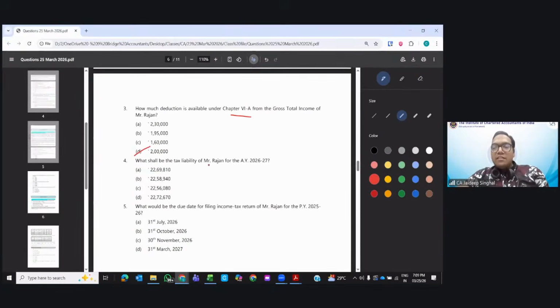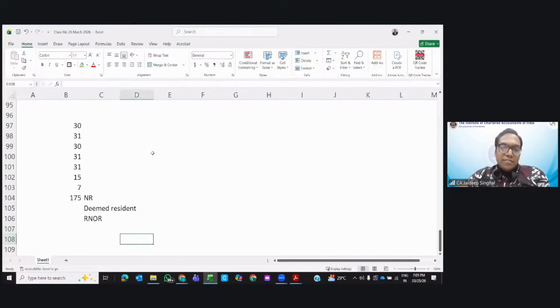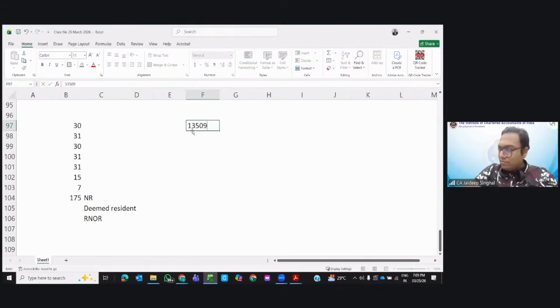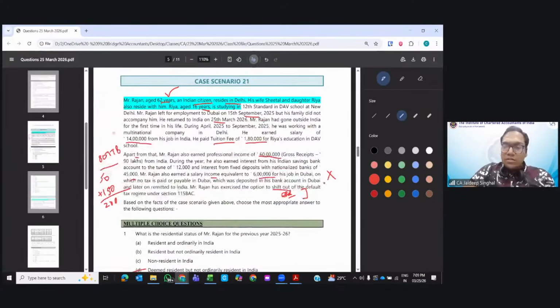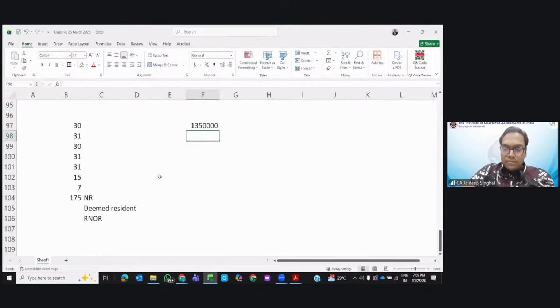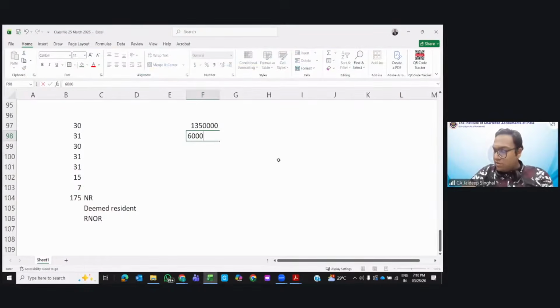Tax liability. Now it's very easy. You know the income as well. Salary head income is 13 lakh 50,000. There was interest income of 12,000 and 45,000. Plus there was professional income of 60 lakhs.